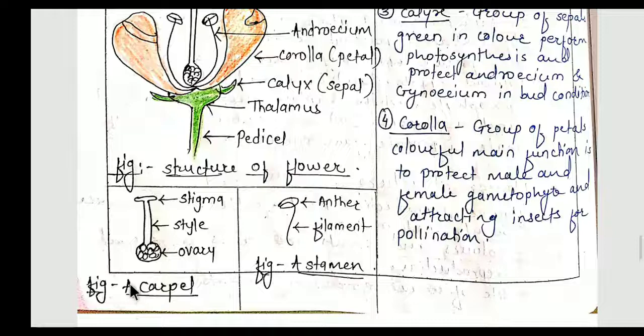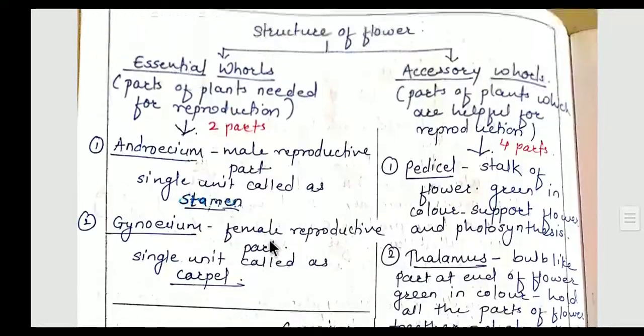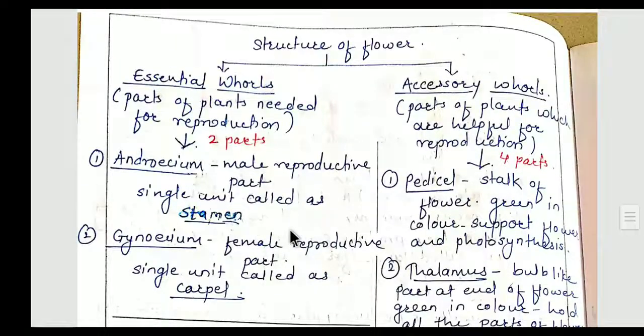So this is carpel. You can say it is a gynoecium, and it has three parts: stigma, style, and the small round-shaped ovary. And the stamen has two parts: anther and the filament. Stamen is the single unit of androecium, that is the male reproductive part. When androecium and gynoecium come together and fuse, they are going to produce your seed, that is zygote. So they are called essential whorls.